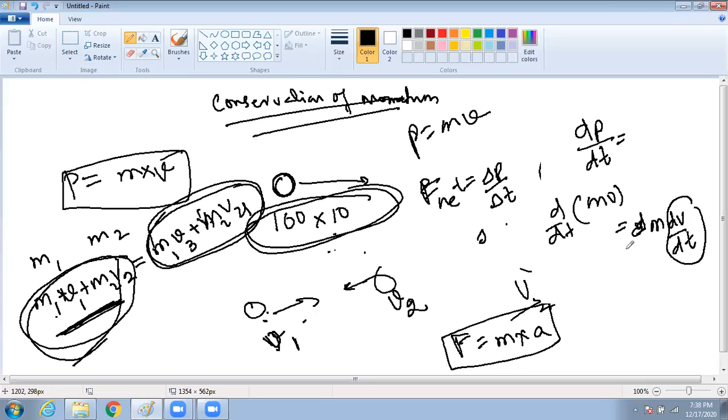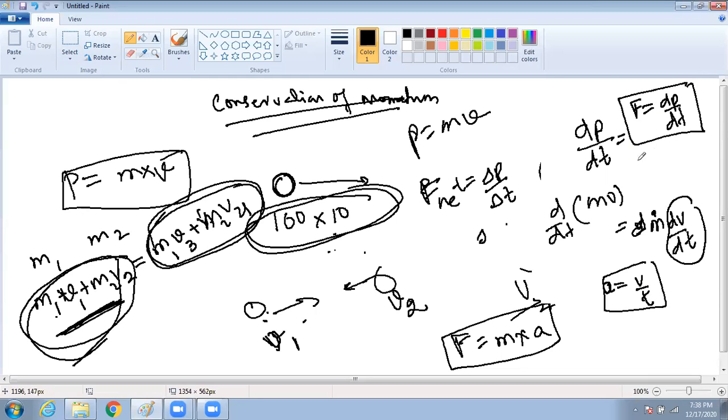What is dv by dt? The rate of change of velocity per unit time. Acceleration. Mass remains constant. So hence we can say that force is equal to dP by dt.